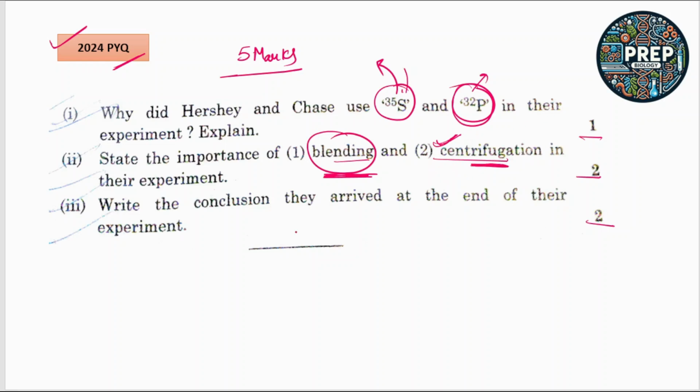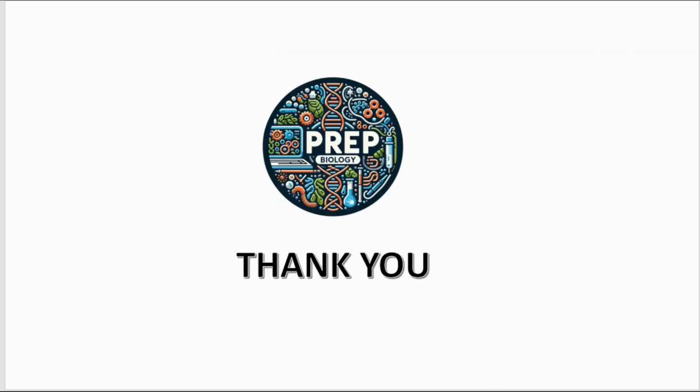Okay, so this is the result. Write the conclusion they arrived at the end of their experiment, which I have explained to you. So these are the kinds of questions asked in your CBSE board examination. So I hope this Hershey and Chase experiment is clear to you all.